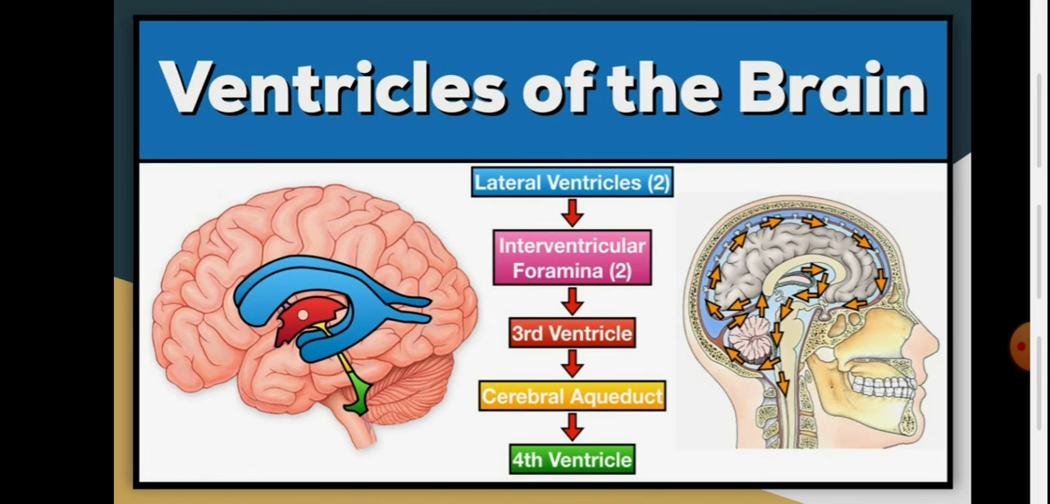Ventricles of the brain. This is a flow chart showing the ventricles of the brain through which the CSF flows, from the lateral ventricles to the interventricular foramina, to the third ventricle, to the cerebral aqueduct, to the fourth ventricle.